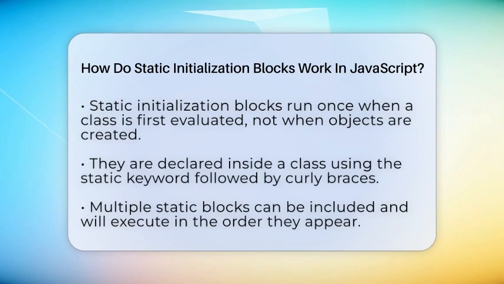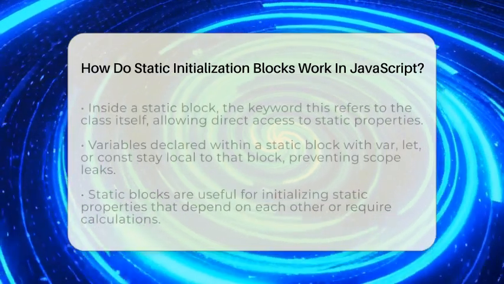In JavaScript, static initialization blocks are a feature added in ECMAScript 2022. You declare them inside a class with the static keyword followed by curly braces. Inside these braces, you can write any code you want to run once during class setup. You can have multiple static blocks, and they will run in the order you write them. This helps organize complex static property setup neatly within the class itself.